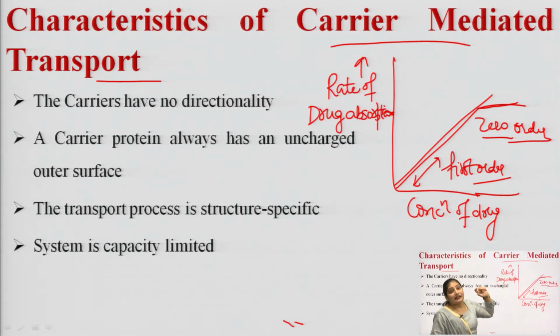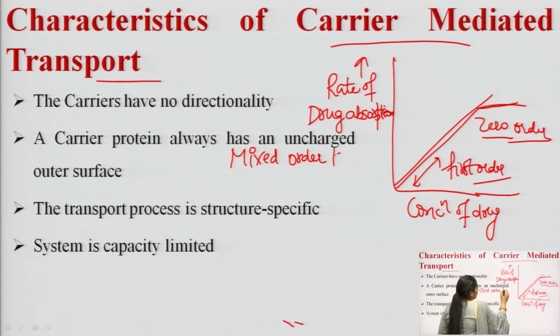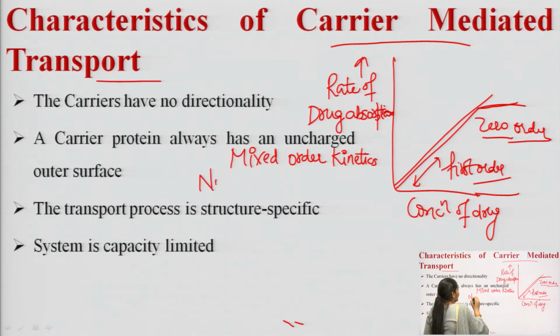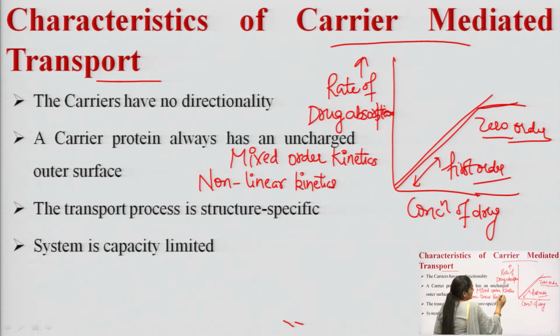That is why this capacity limited process is represented by mixed order kinetics, which can also be called non-linear kinetics, as well as Michaelis-Menten saturation.